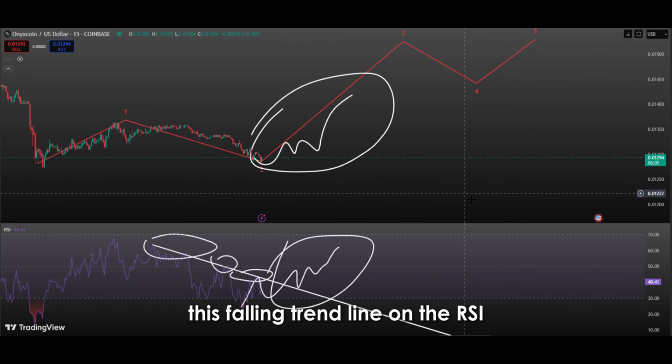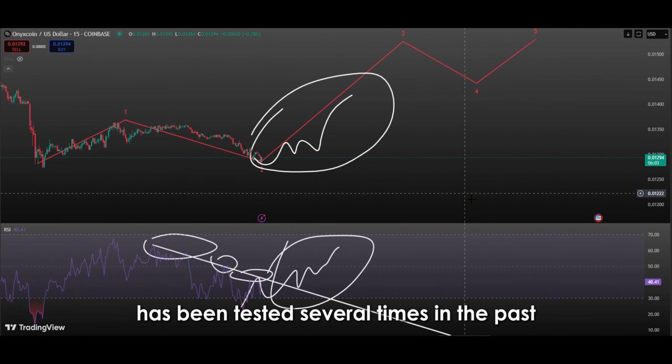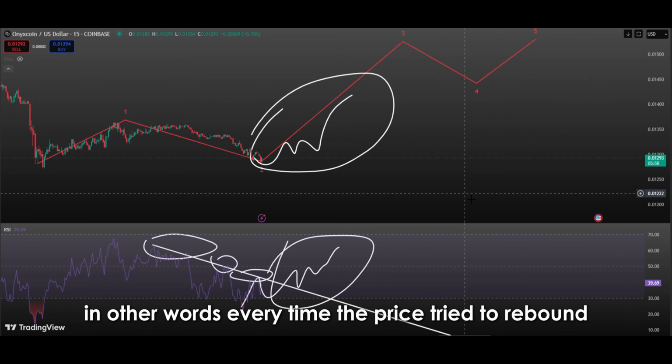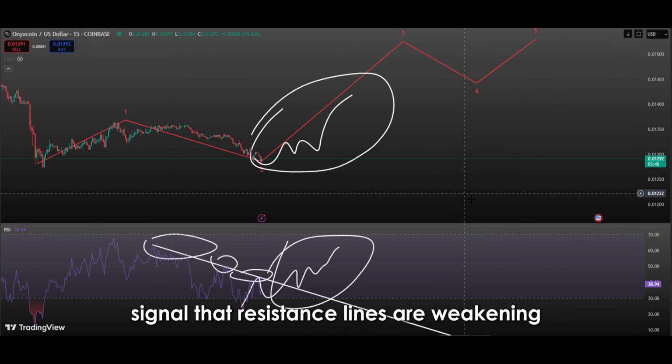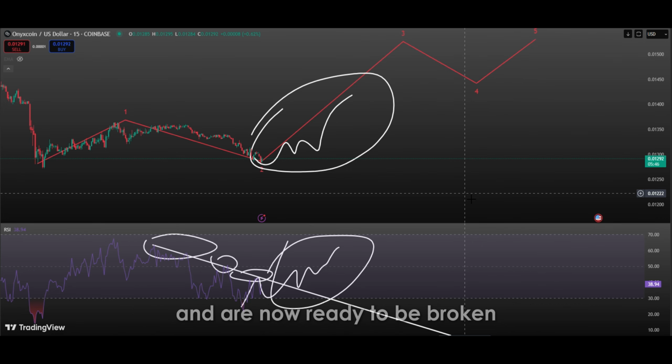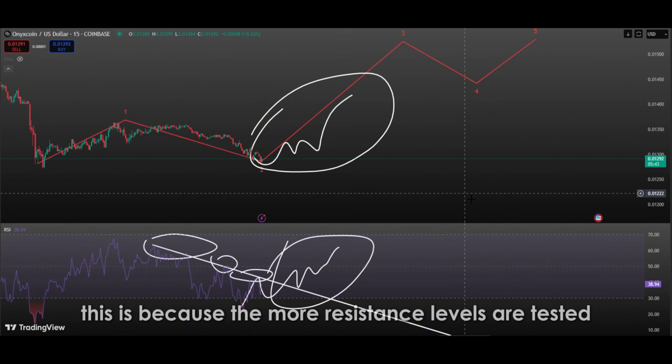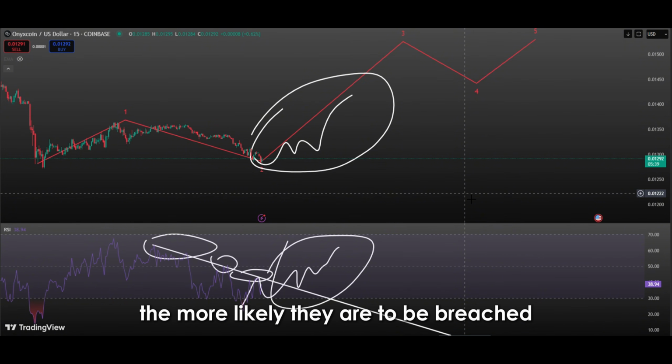This falling trend line on the RSI has been tested several times in the past and has served as a strong resistance. In other words, every time the price tried to rebound, the RSI touched this trend line and then moved down again. However, in technical analysis, such repeated contacts signal that resistance lines are weakening and are now ready to be broken. This is because the more resistance levels are tested, the more likely they are to be breached.